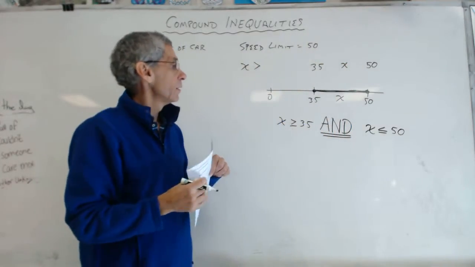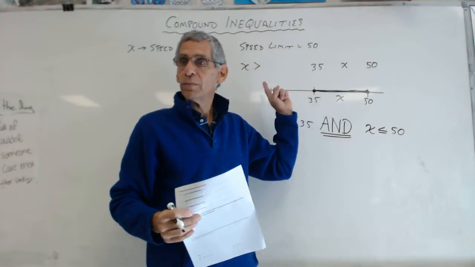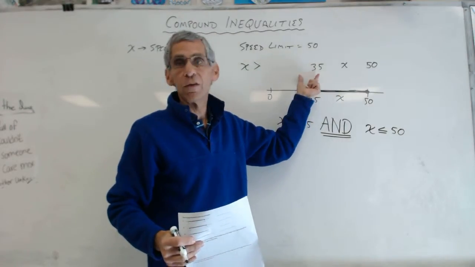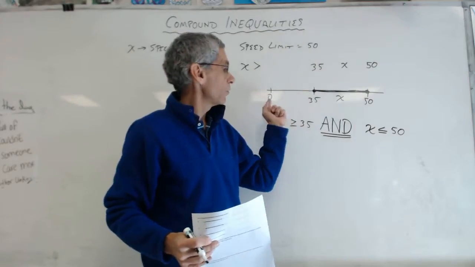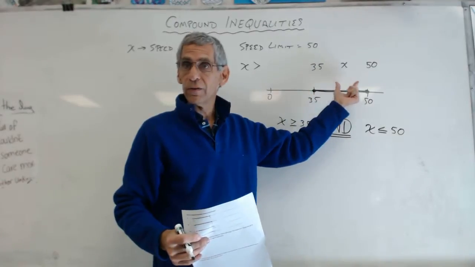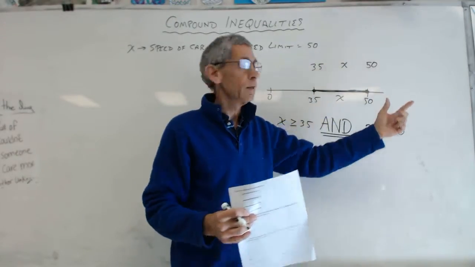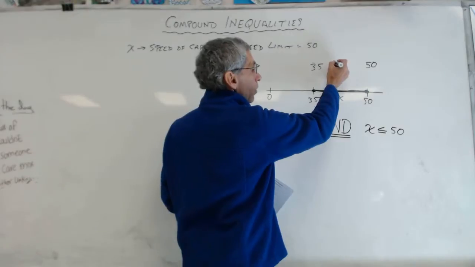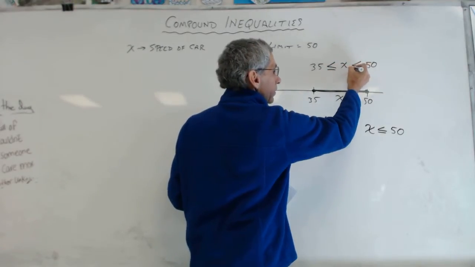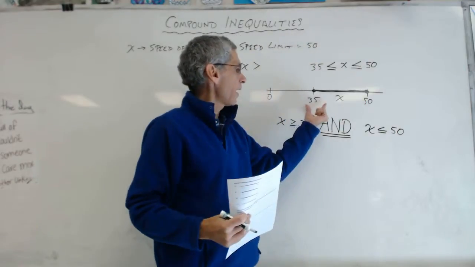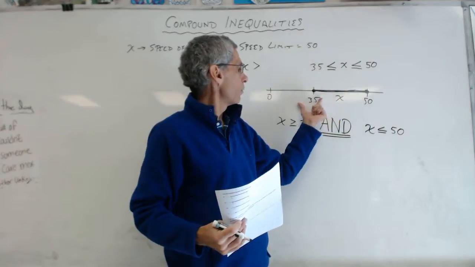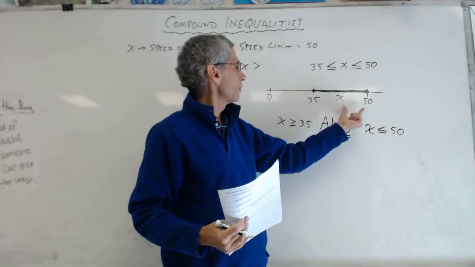Now, what's important, guys? What's important is that you have the lower number on the left. If you're starting with a number line, it's always going to work that way. You're going to have the lower number on the left and the higher number on the right. If you always have them in the right order, the signs are both always going to be facing to the left.